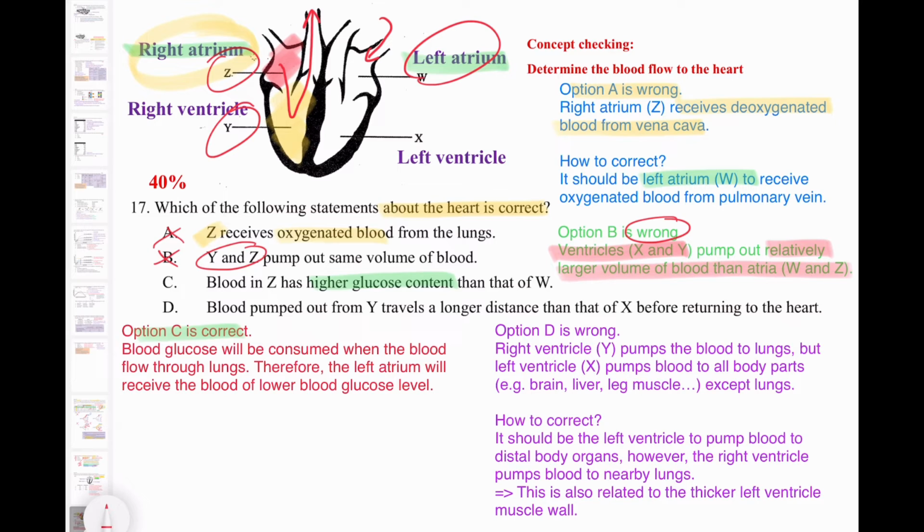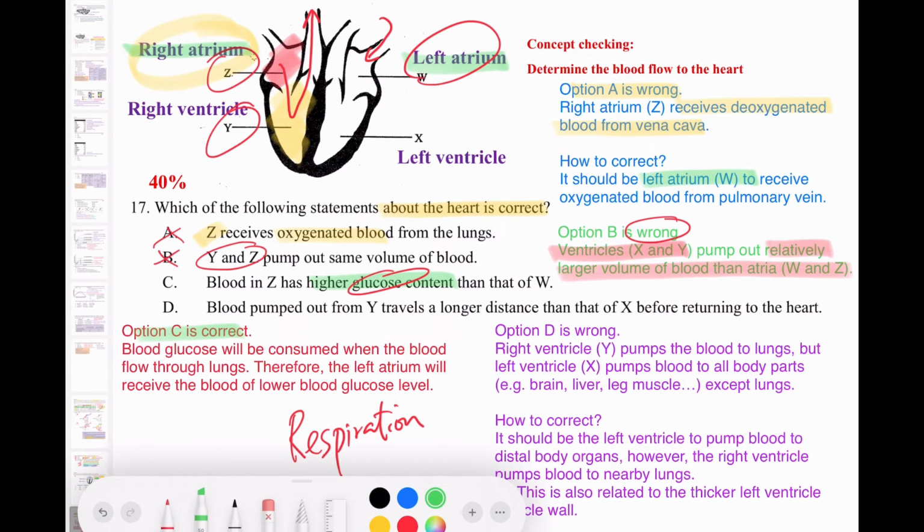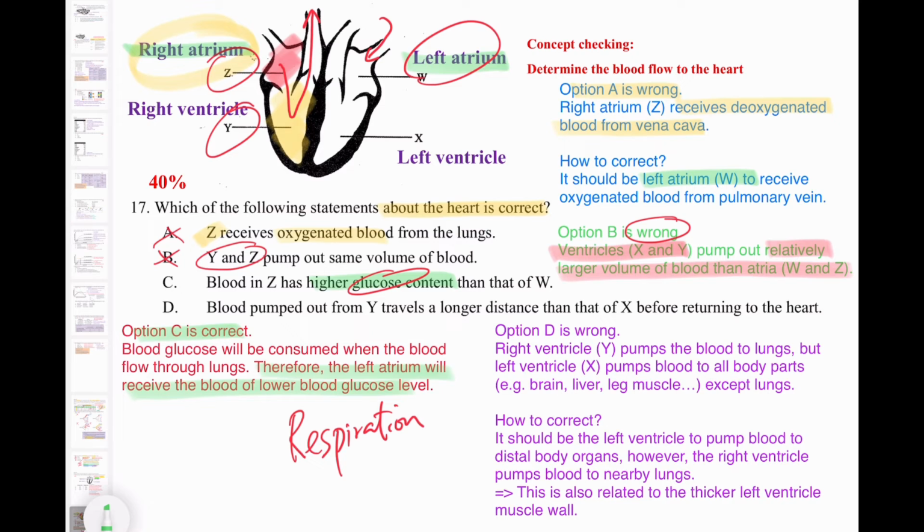So you can see that the blood really goes to a big organ, the lungs, not only for gas exchange. There are living cells in the lungs as well. The living cells will use the glucose for respiration. So the blood glucose level will be lower, and the left atrium receives blood with a lower blood glucose level. So that's why option C is correct.